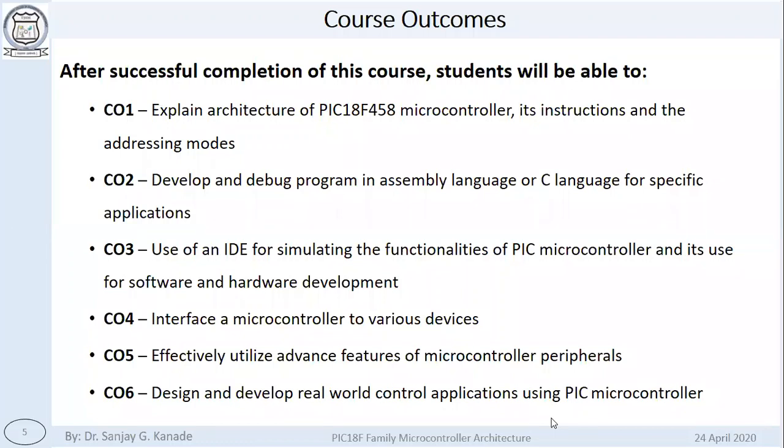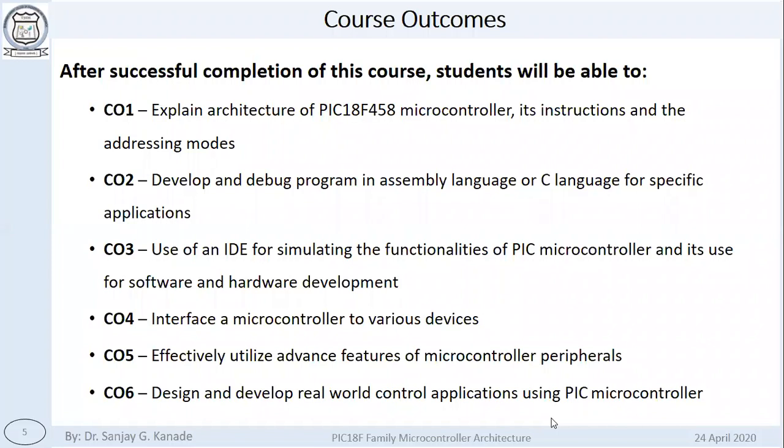Then the fifth outcome is to effectively utilize the advanced features of microcontroller peripherals. Now what are these microcontroller peripherals? Of course, we are going to study these controller peripherals in the further units, starting from unit 3, 4, 5. Okay, like timers, then capture module, PWM wave generation, things like these. There are so many features inbuilt in this controller.